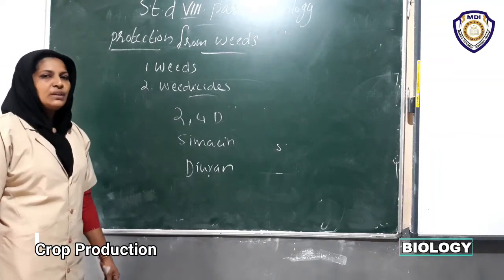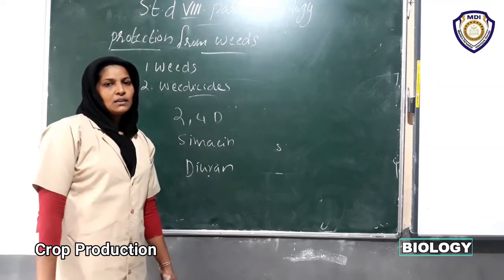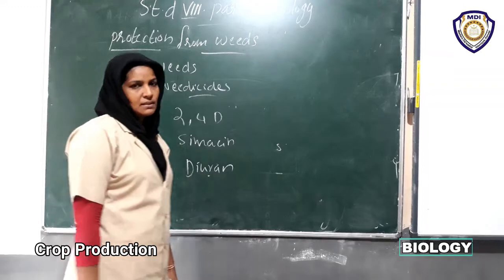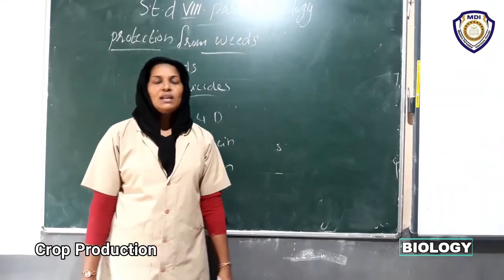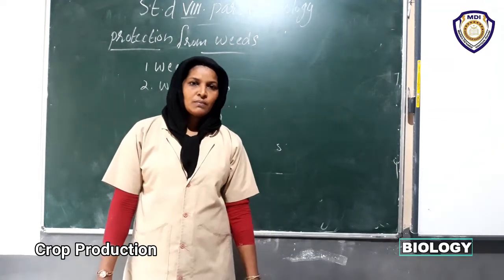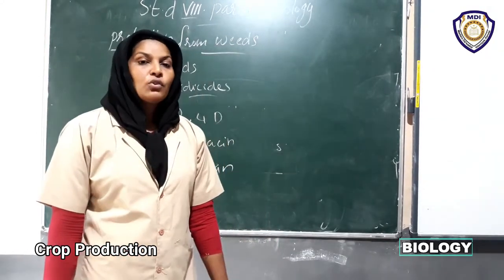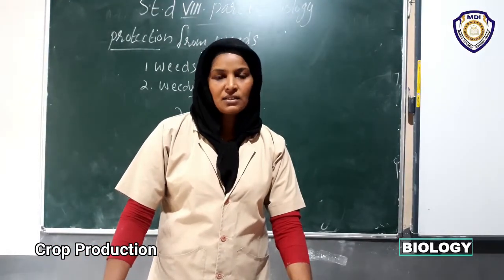Then how will you use weedicides? What precautions do you take while using weedicides? Weedicides are chemical substances. All weedicides are poisonous substances. While we use these without precautions, it will cause many harmful diseases to us, especially lung diseases.